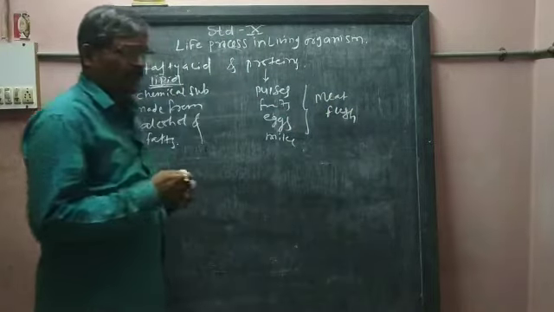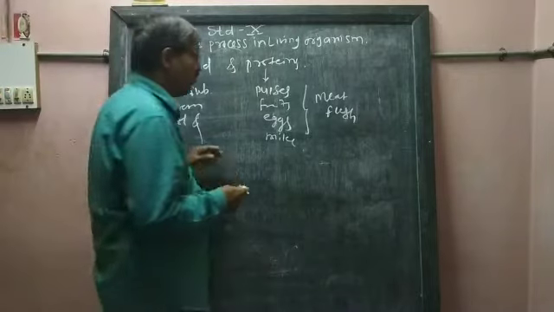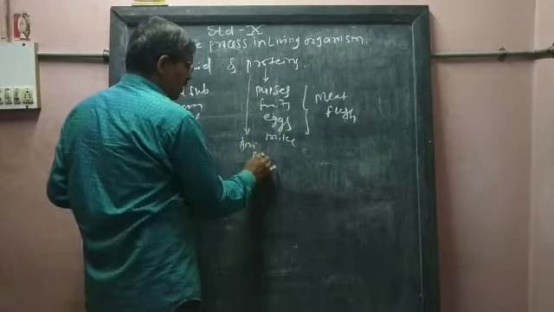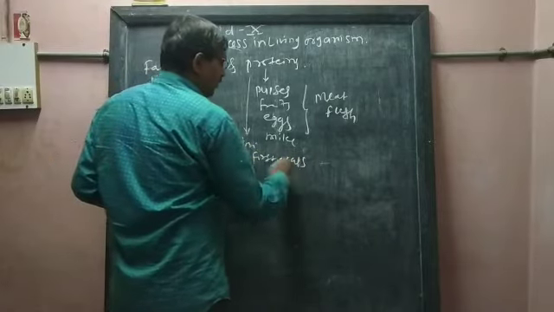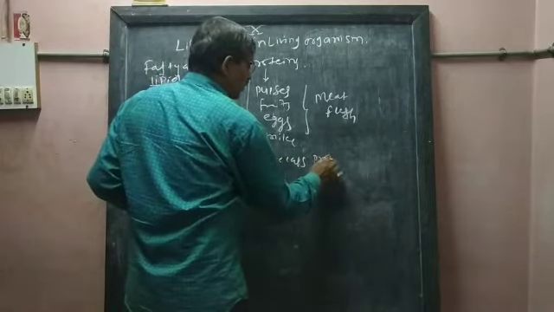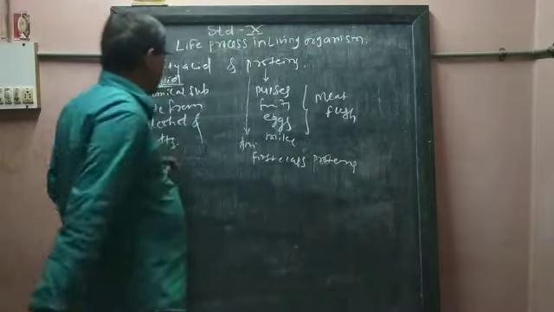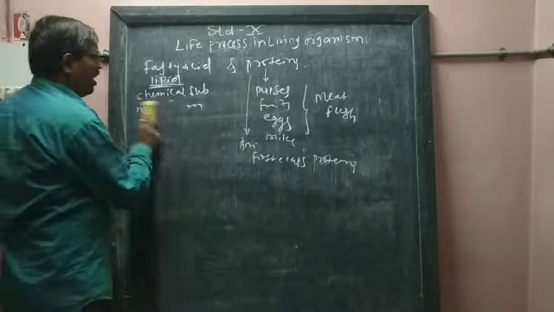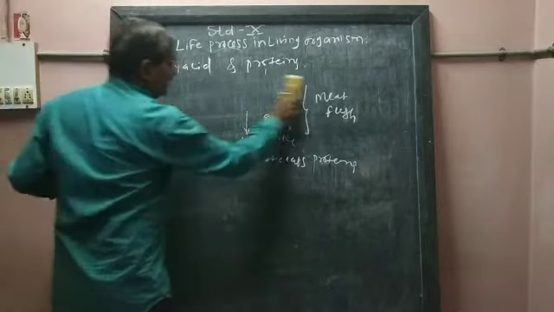So protein obtained from animals is called first class protein.